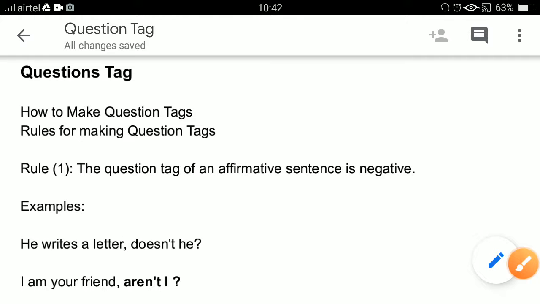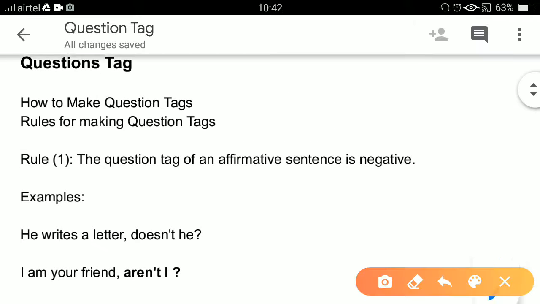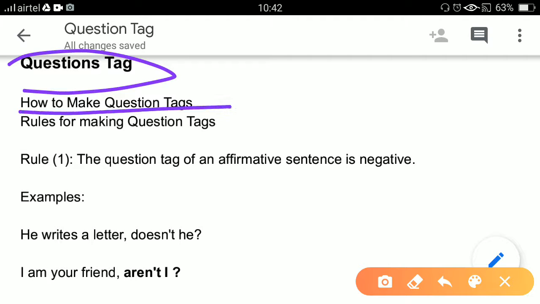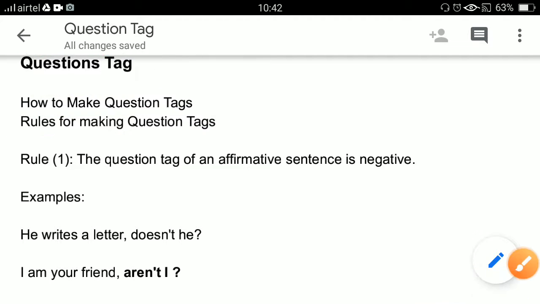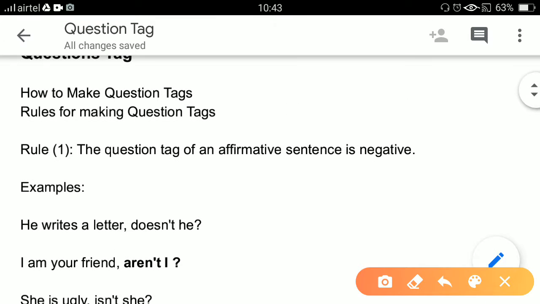Hello students, today in this video we are going to learn about question tags. This is the title: question tag, how to make question tags, and rules for making question tags. So I am going to talk about different rules related to question tags. The first rule is very common.